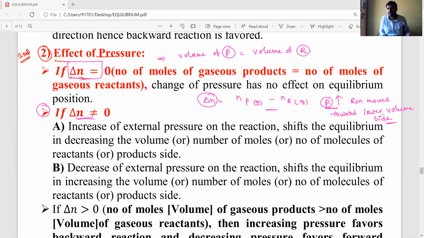If you decrease the pressure, the reaction moves from lower volume to higher volume. Okay, these two points you have to remember in your mind. Based on that, whether delta n is positive or negative, we can explain very easily how pressure affects the reactions. Okay students, listen carefully.